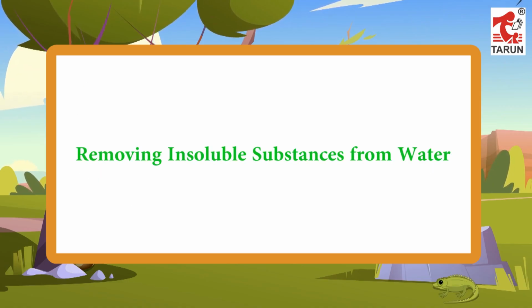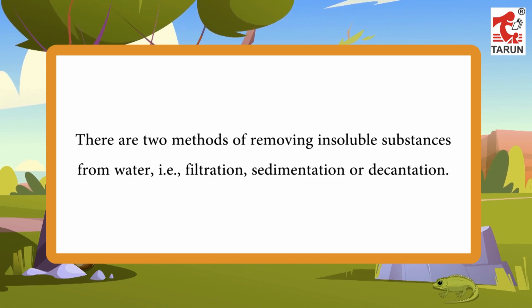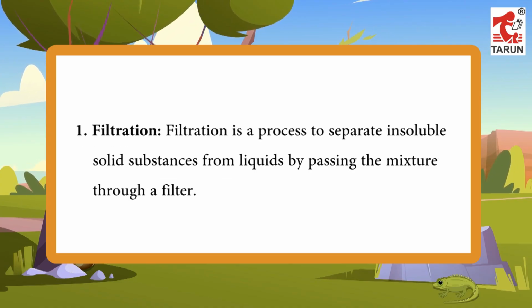Removing insoluble substances from water. There are 2 methods of removing insoluble substances from water, that is, filtration, sedimentation or decantation. 1. Filtration. Filtration is a process to separate insoluble solid substances from liquids by passing the mixture through a filter.